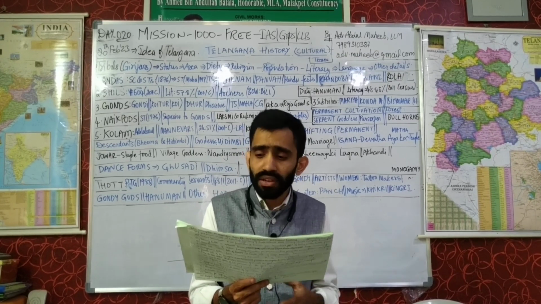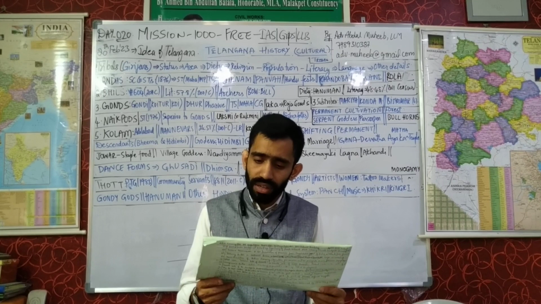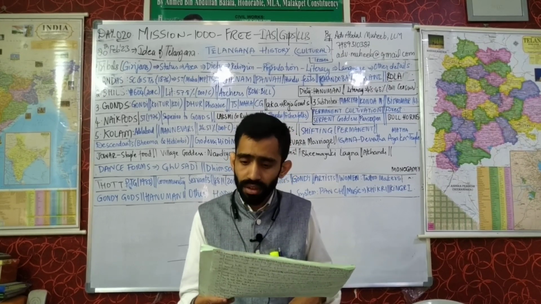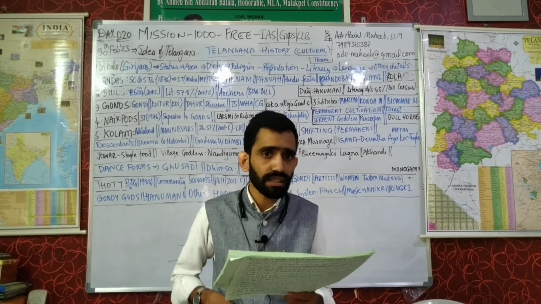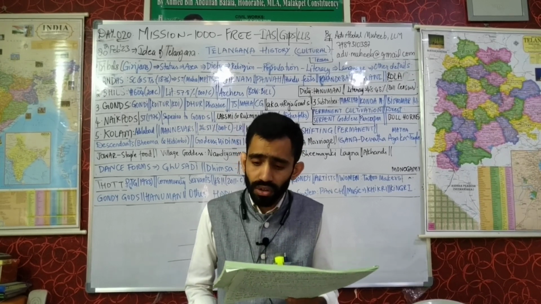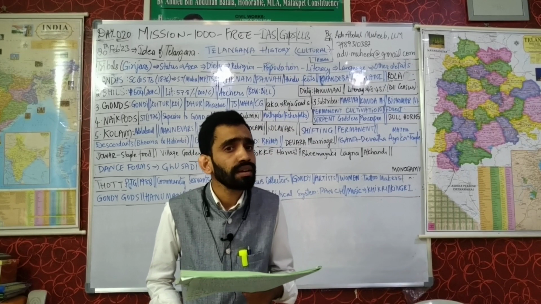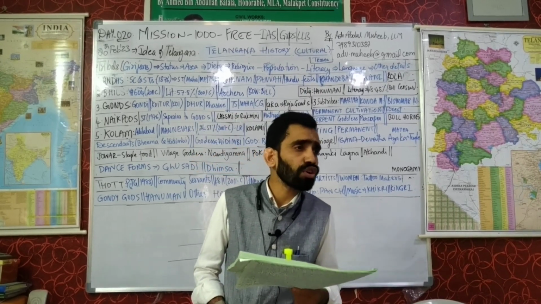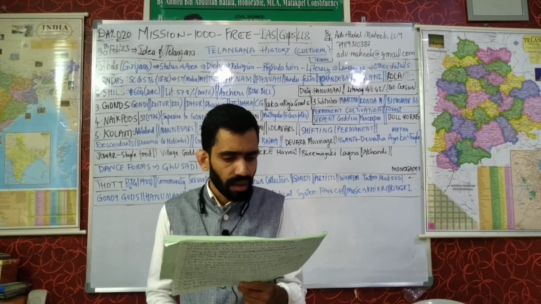Now, examples of unorganized sector: we have weavers, we have handlooms, we have fisher folks, we have toddy tappers. These are all unorganized sector, informal sector, etc.